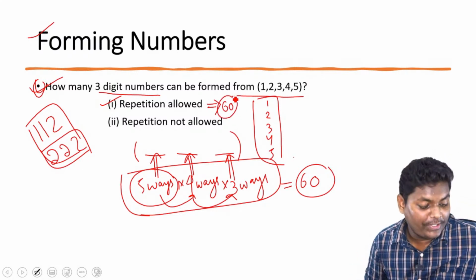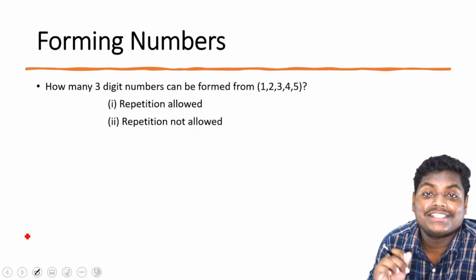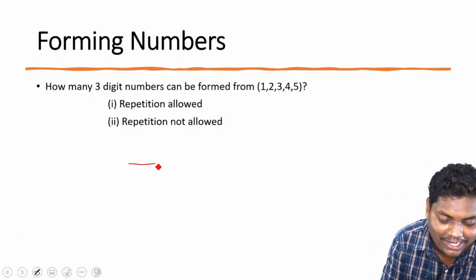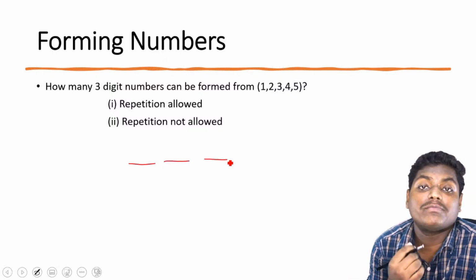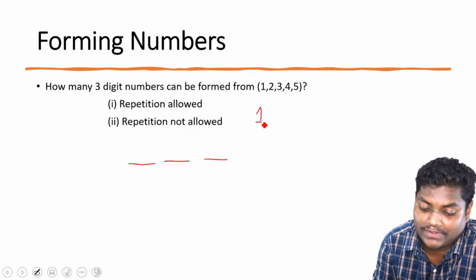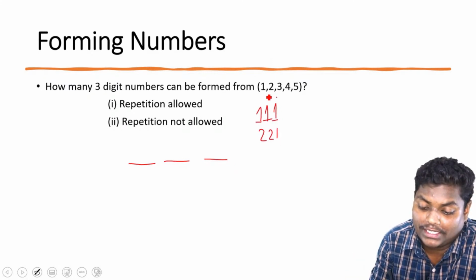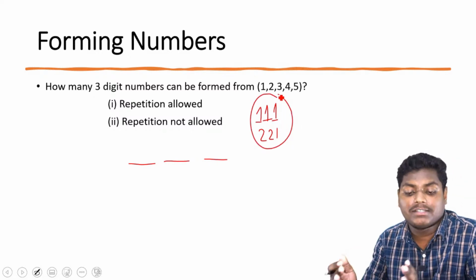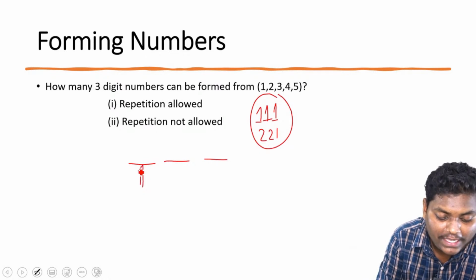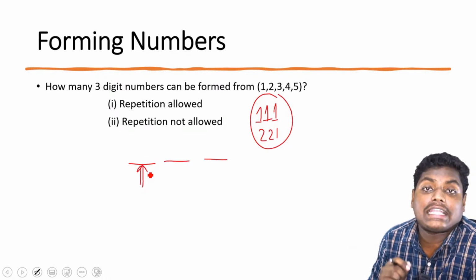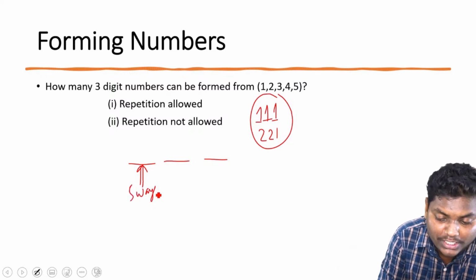Now, what if repetition is allowed? That's the next question. This is the easiest part. Same concept, 3 blocks, but here the numbers can be the same. For example, we can have a scenario of 1 1 1, or 2 2 1. So we have similar digits together here. When we have no restriction on the digit, we will have 5 ways to fill the first place, because we have 5 numbers.